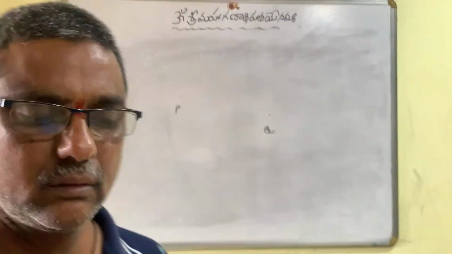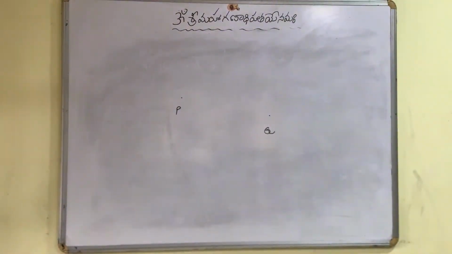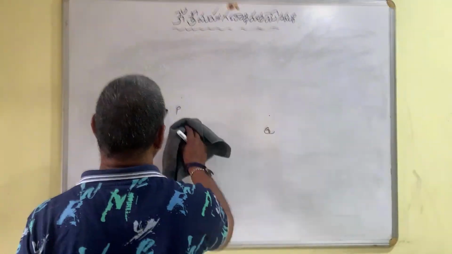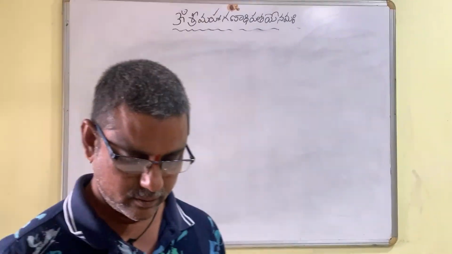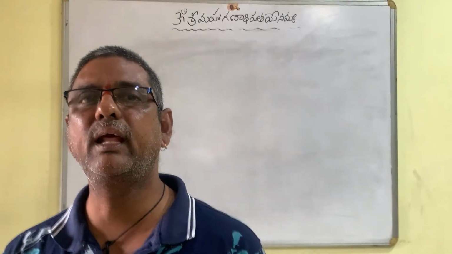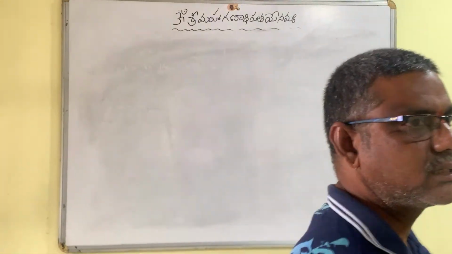Yes. If two circles are equal, then the radii are equal. What is the reason? We can draw only one circle with one radius. Is that right?